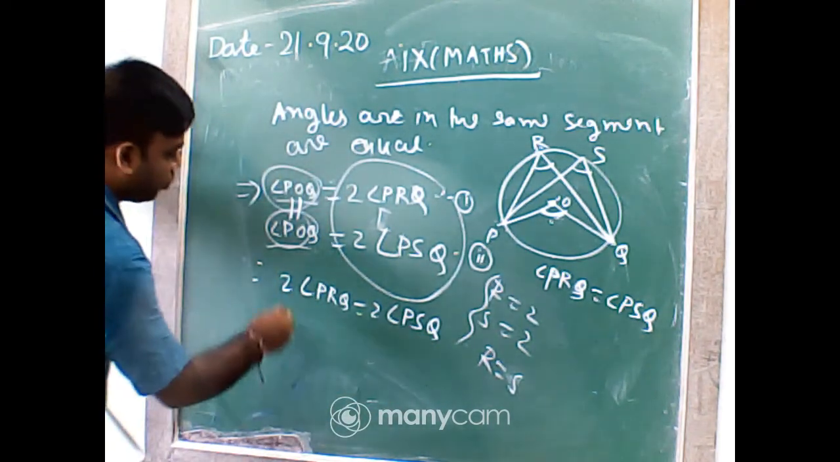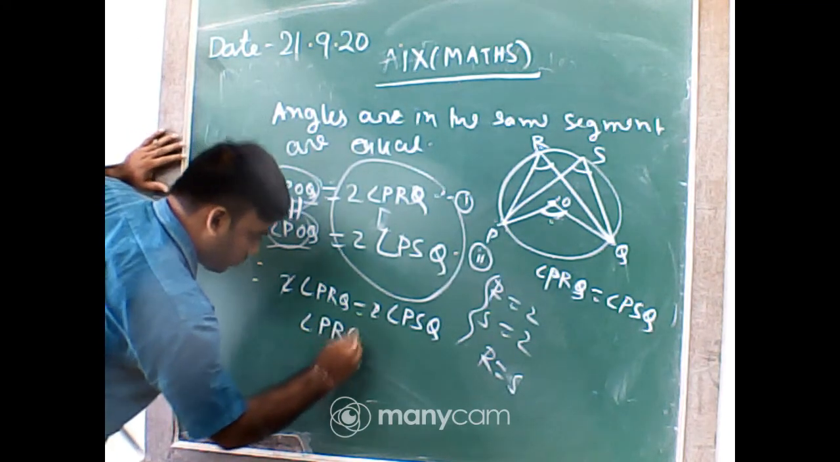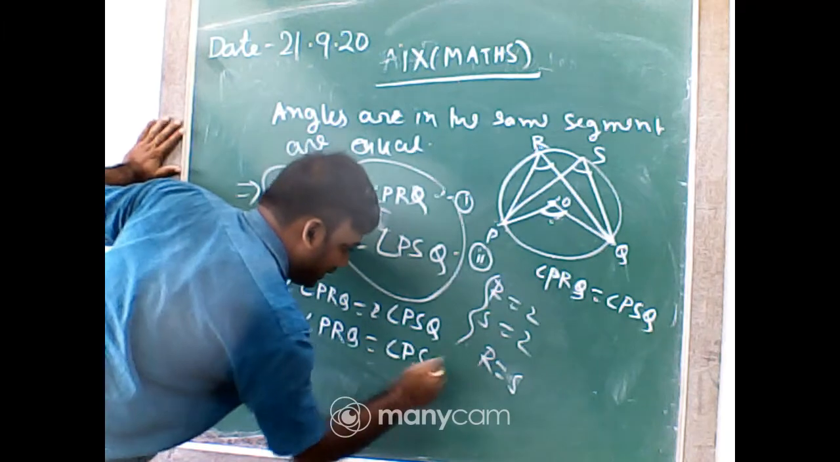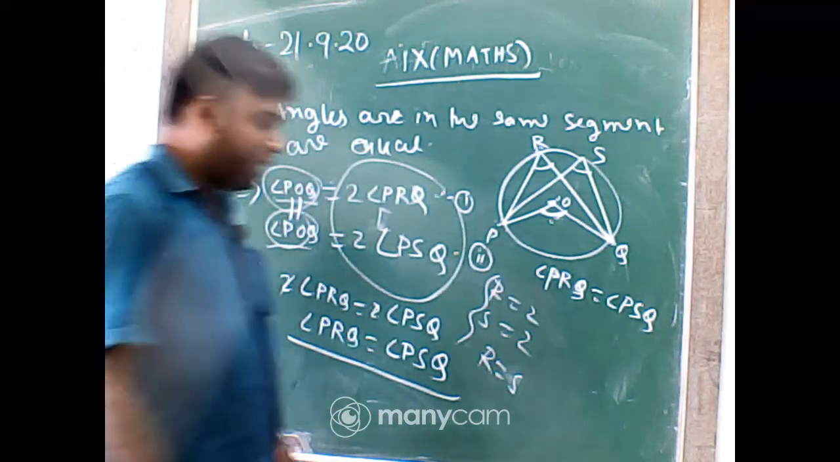Now just remove the 2 from both sides. So angle PRQ equal to angle PSQ. That is our required proof. I hope it is clear to you.